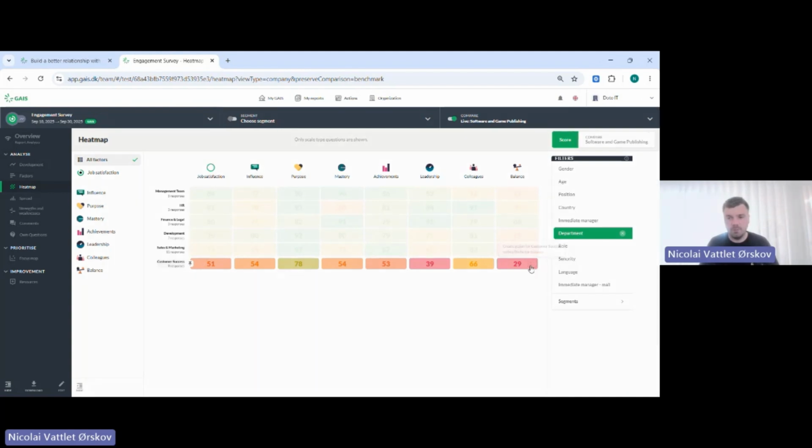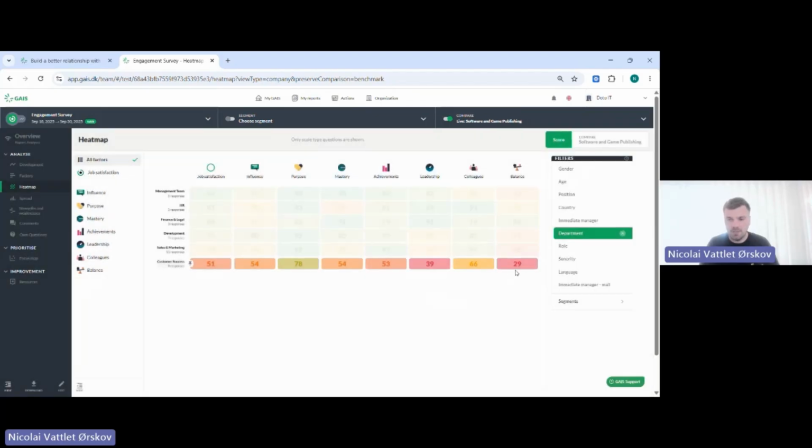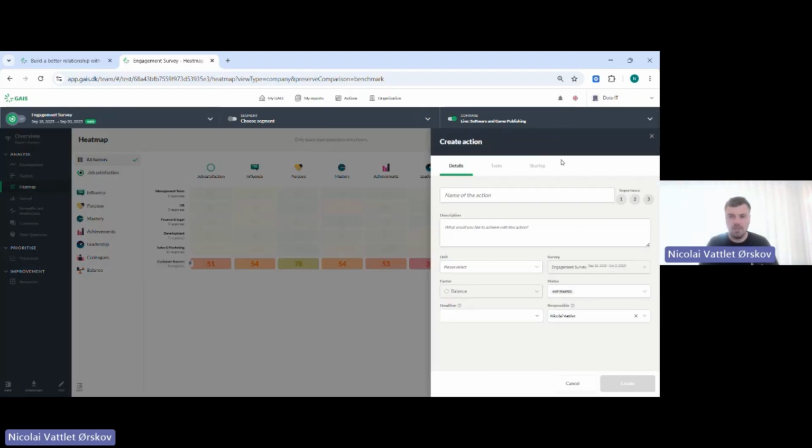I'll just show you very briefly how you can add it. I just pressed here in the box. All the boxes here have a little mini box, so to say, that you can press. I'll just do that here. And then just press create action, and then we can give this a name, focus on balance, like this. In here we could write a little in terms of what we want to achieve, what we need to do, and so on.